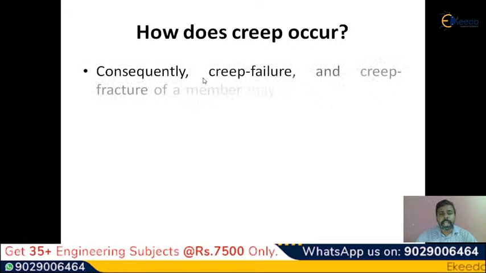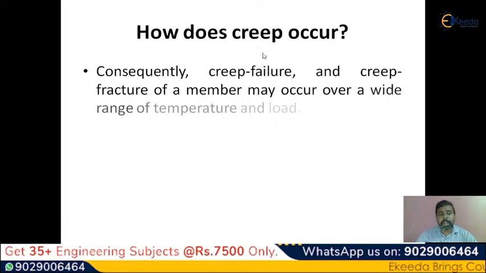Now let me discuss how creep occurs. Consequently, the stages that you have observed here are called creep failure, and the creep failure is observed at the third stage. This creep failure or creep fracture of a member may occur over a wide range of